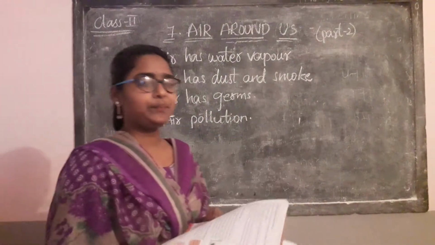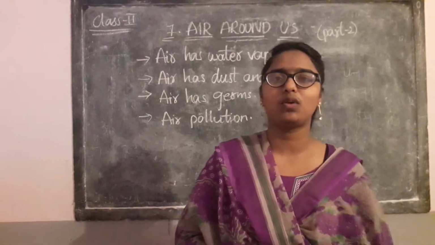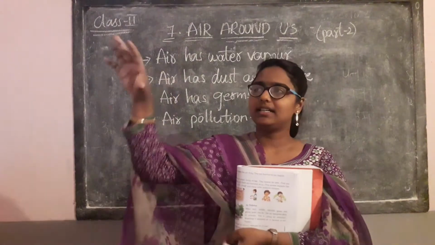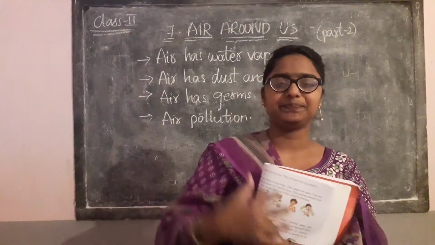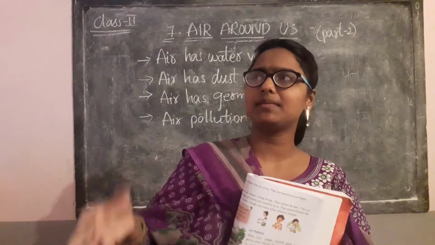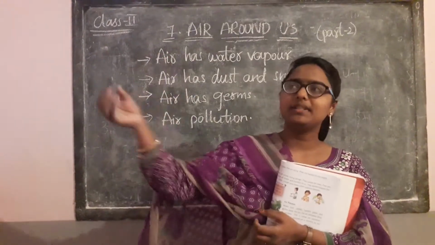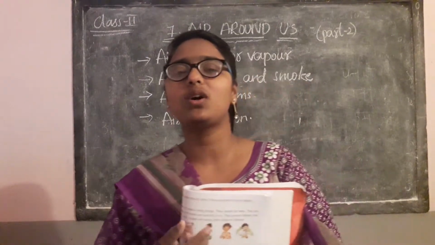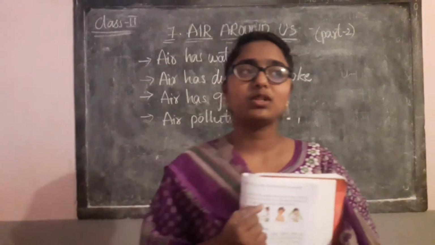See children, next is air has water vapor. So how can we say that air has water vapor? Normally, our daily life example, we dry the clothes on a hot sunny day. What happens after some time? Our clothes get dried. So when we dry clothes, they will get dried after some time. How? Where does the water from the clothes go?